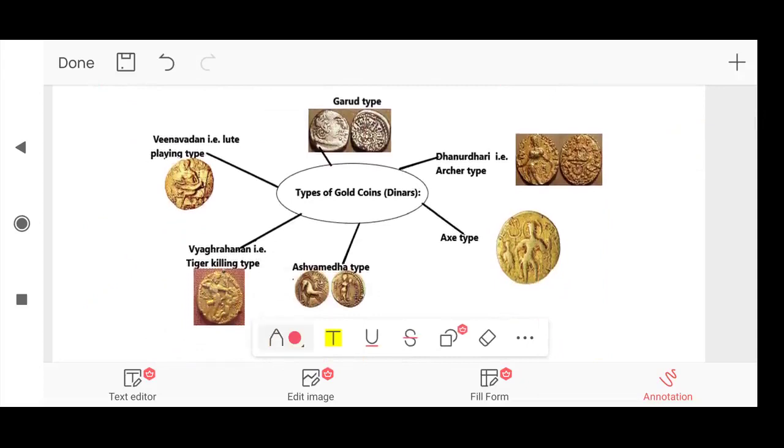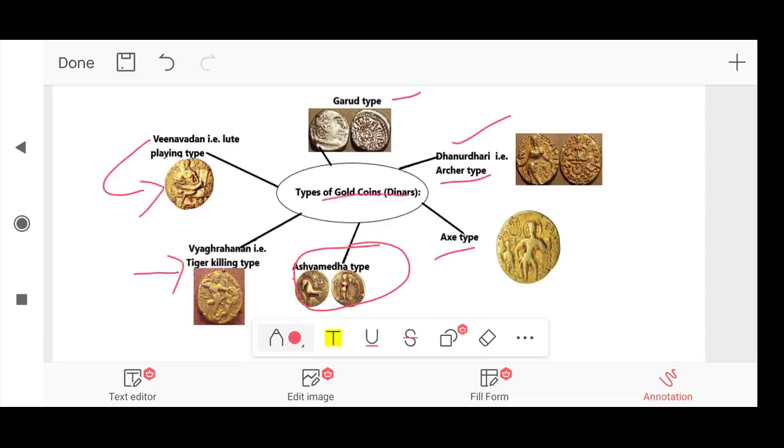Now we will read about types of coins. There were many types of coins, like Garud type, Dhanurdhari, that is archer type, Ashwamedh type, Vyagra Hanan, that is tiger killing type, Veena Vadan, that is lute playing type. You can see the image and try to visualize it.